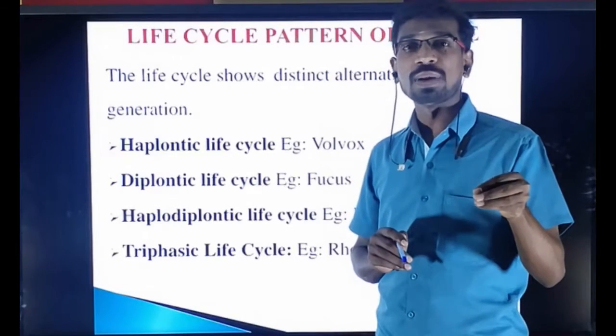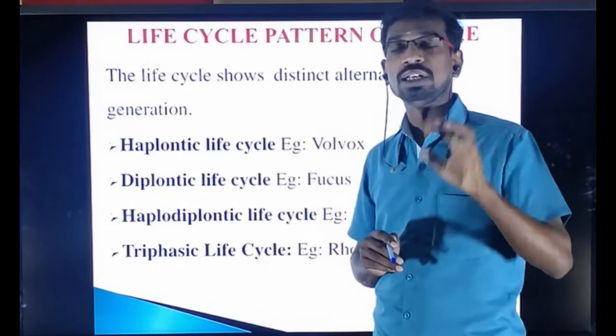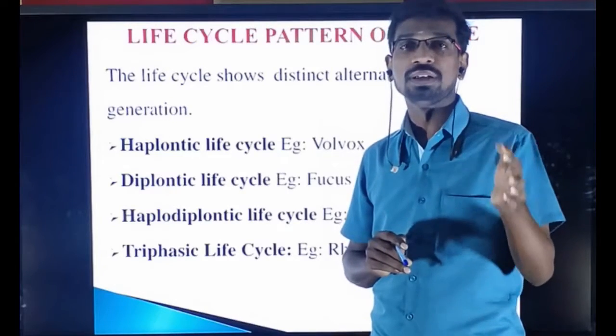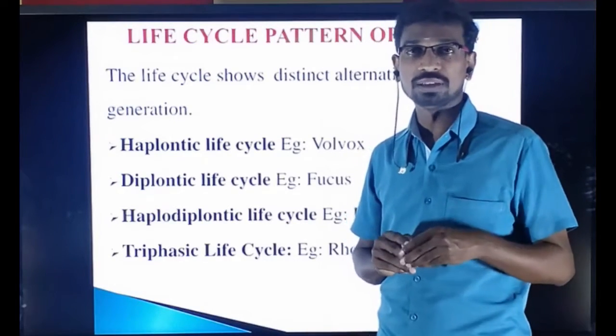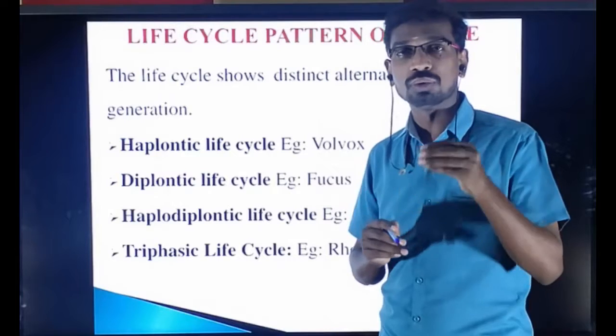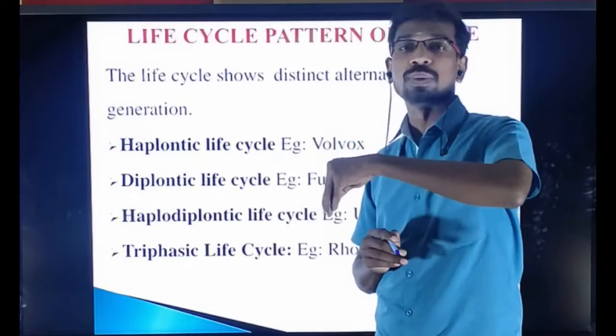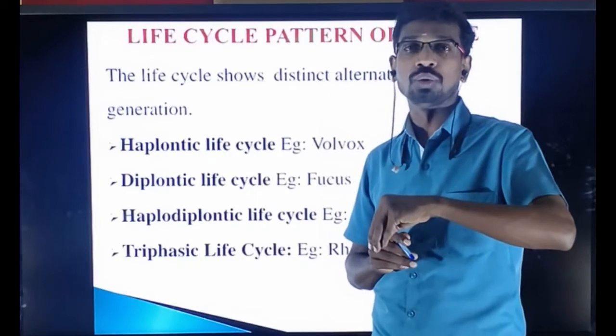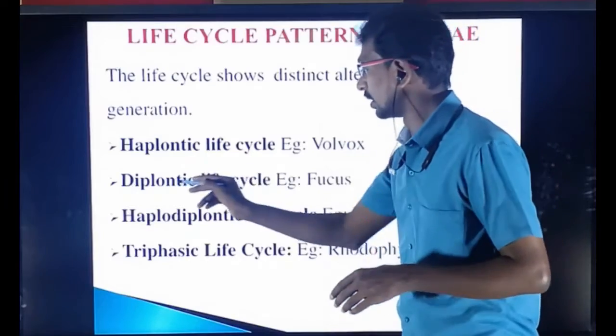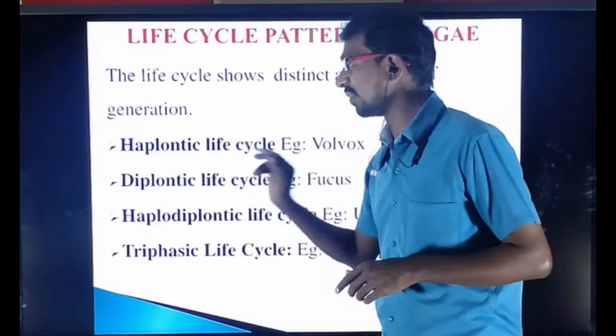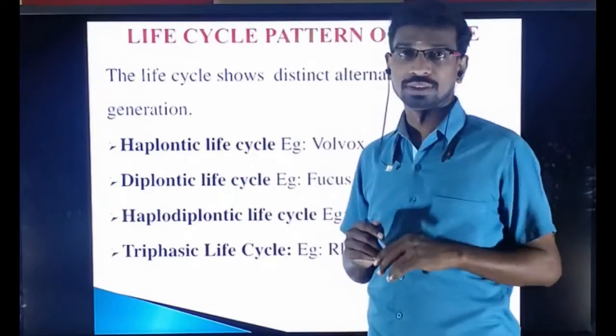The gametophytic plant body forms the corresponding gametes, that is a male and a female gamete. This male and female gamete fuse to form the zygote. Again the sporophytic phase is restored. Okay, so that is the diplontic life cycle. Here the dominant phase is the sporophyte or diploid.